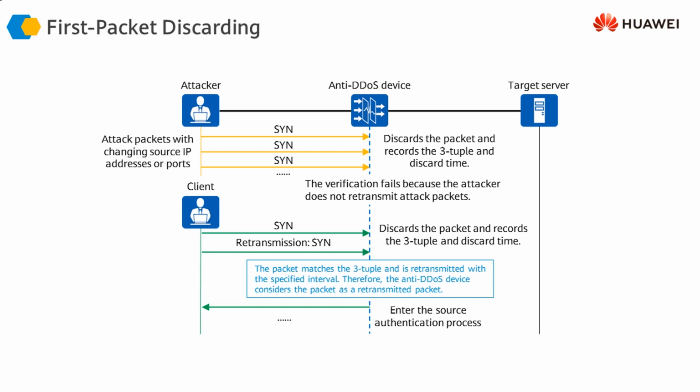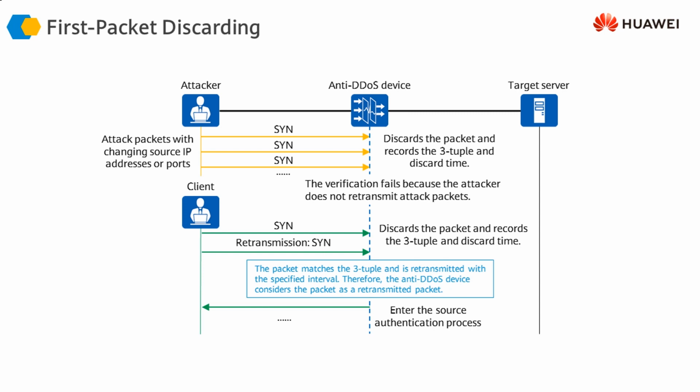However, if a packet is dropped, and based on the 3-tuple record, that is the source IP, the source port, and the source protocol, the firewall receives another packet after discarding the first packet, which is a retransmitted packet from the source matching this 3-tuple information, the firewall will know that the source has retransmitted the packet because the first packet was discarded by the firewall. This means that the source is a genuine source, so the firewall will allow this packet to go through and the target can respond to this packet. This is called the first packet discarding mechanism.